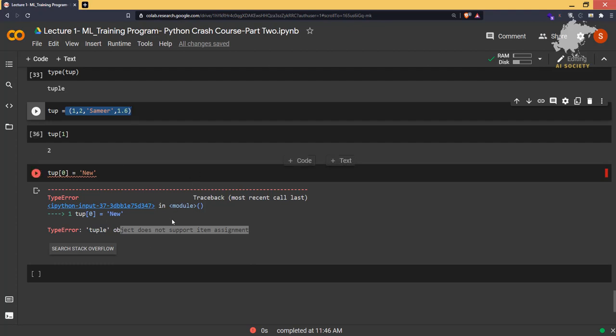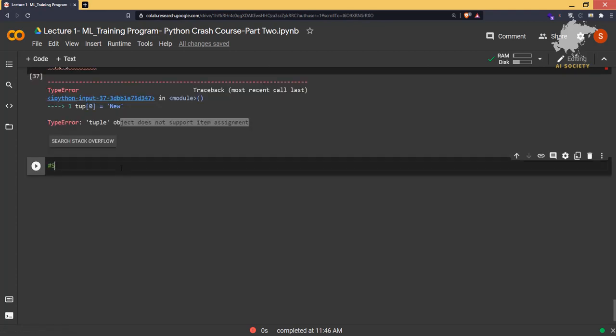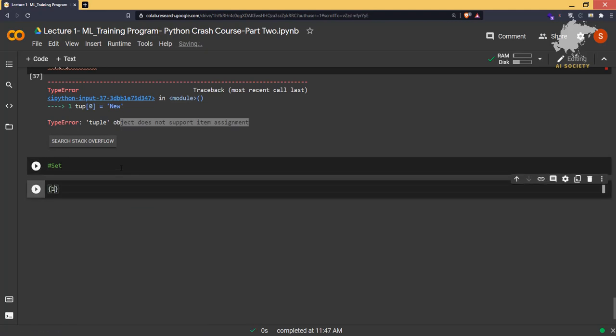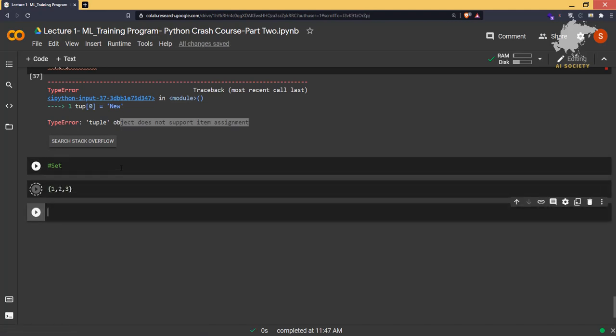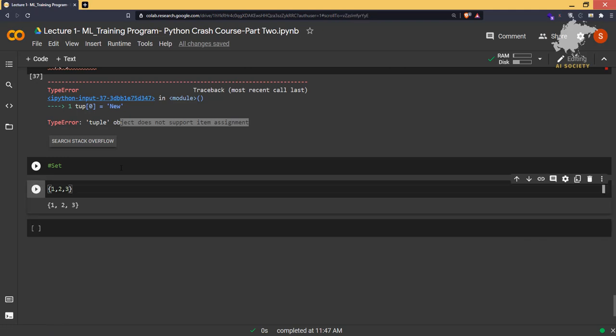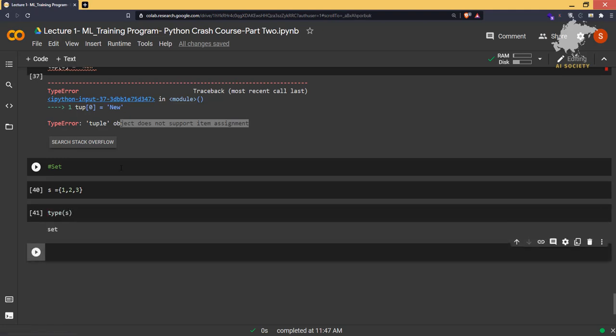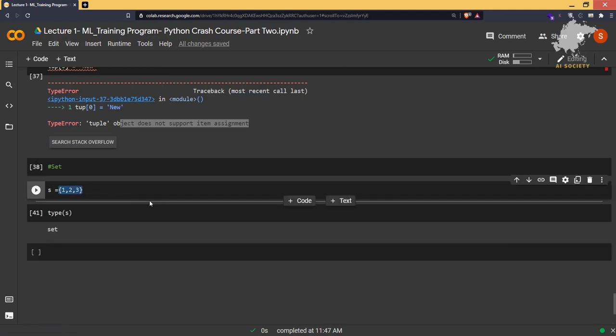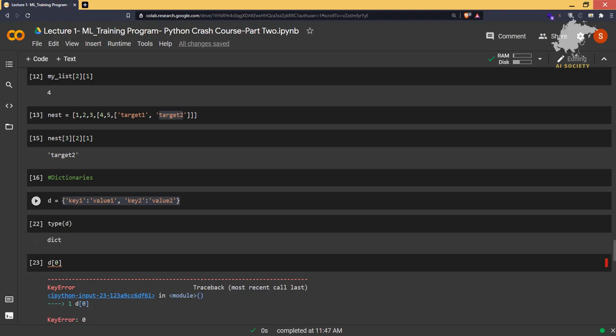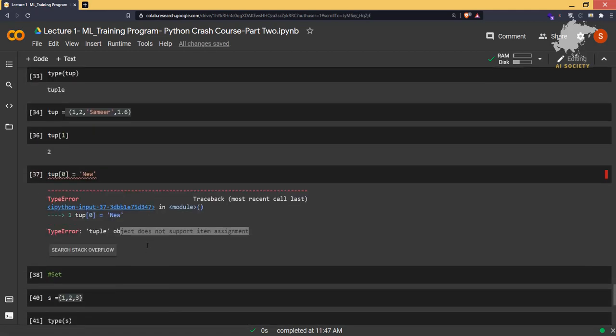Okay, so let's quickly talk about the set. We have 1, 2, 3, and if I run the code, this is how the set is defined. If I store them in a variable, it will give us nothing. And if I check the type of it, yes, it is a set. It is automatically detected as a set. But as you can see, sets are also defined in curly braces, and dictionaries are also defined in curly braces. In dictionaries, when you have the key value pair, then it is a dictionary. When you don't have the key value pair, it is a set.